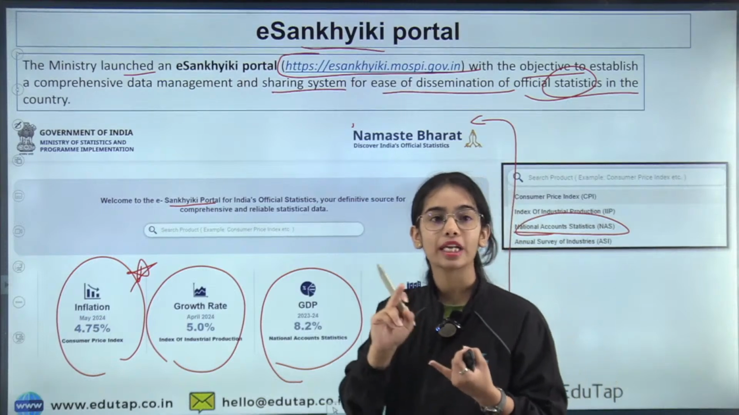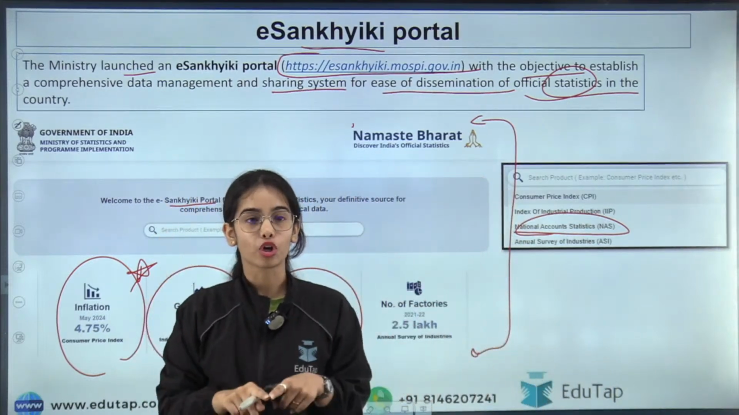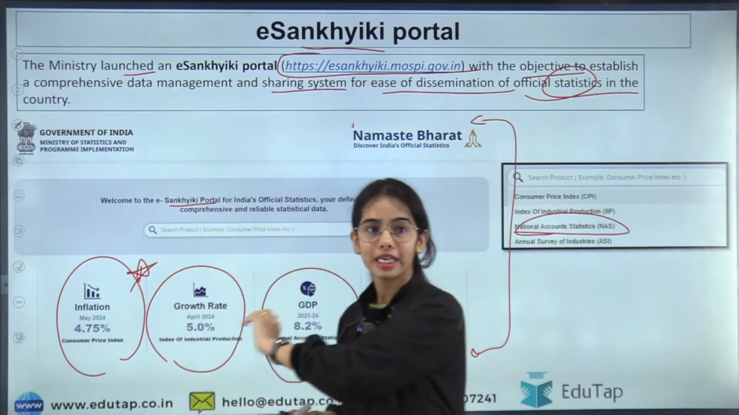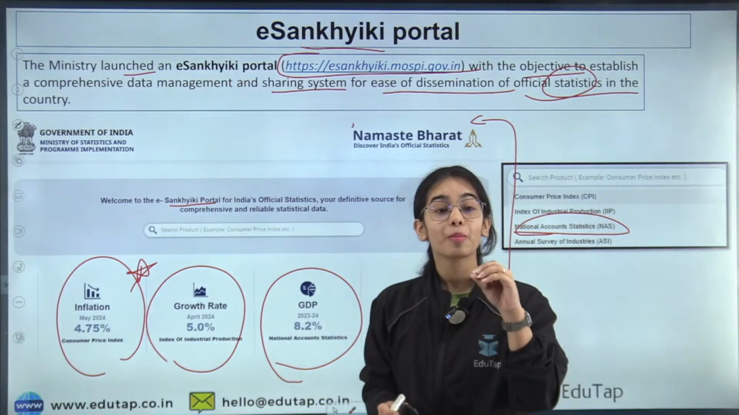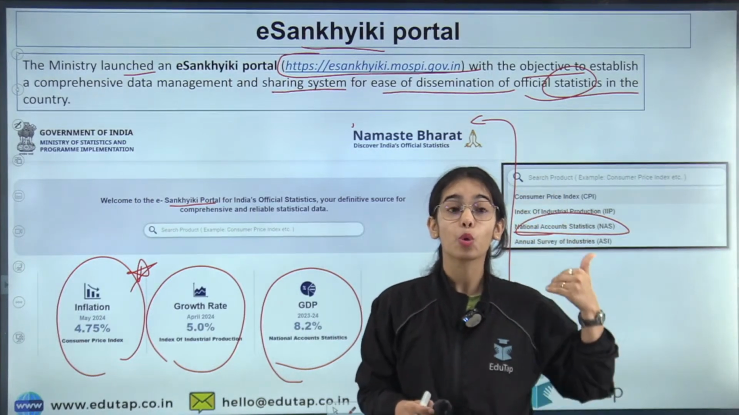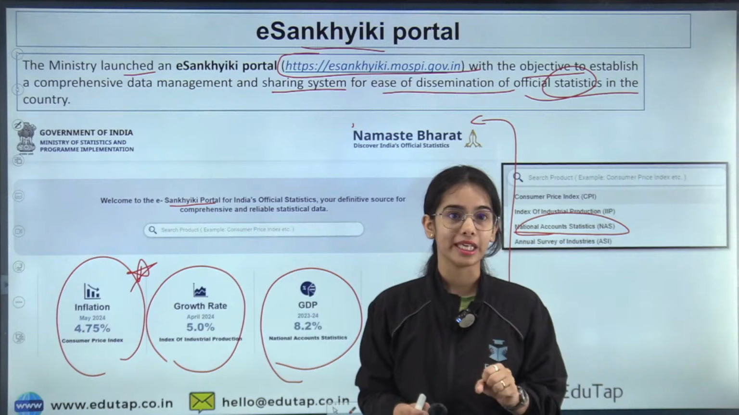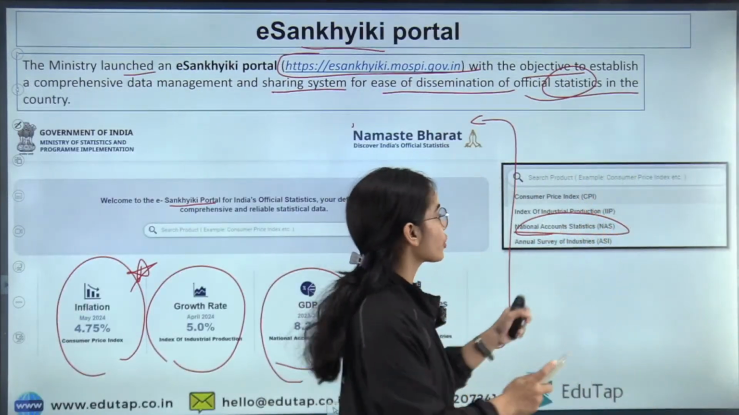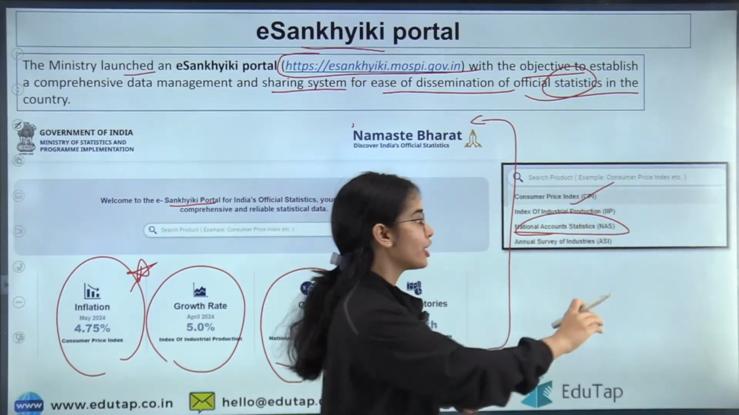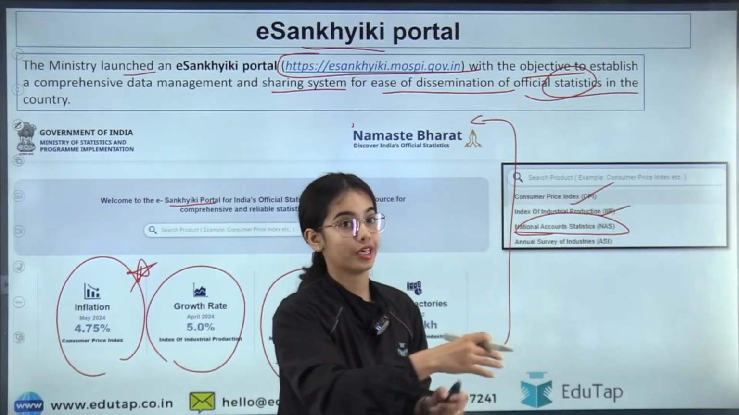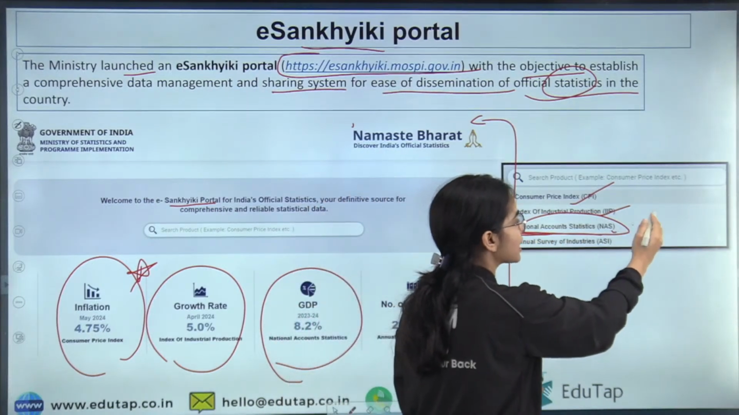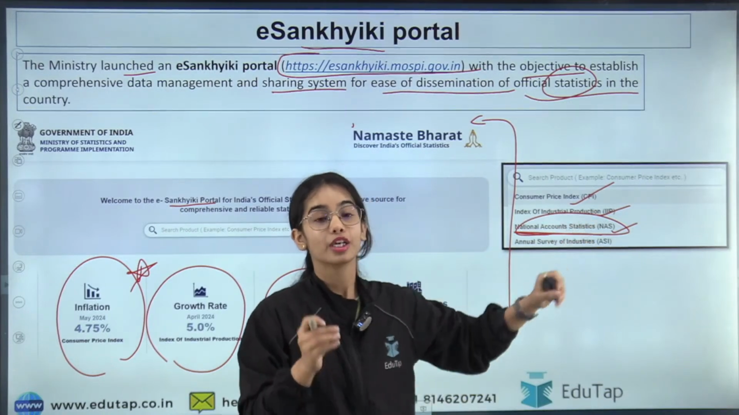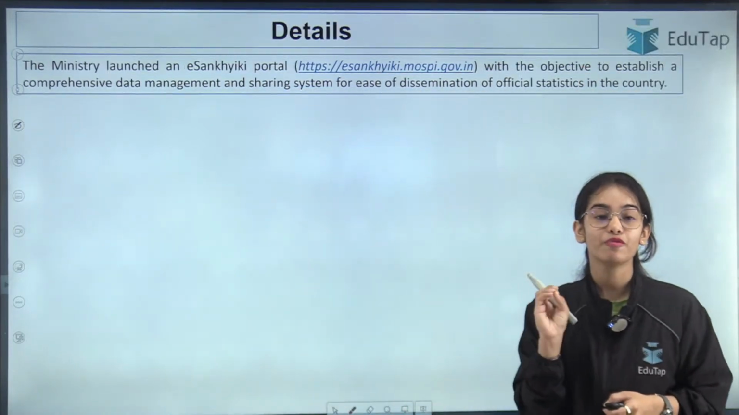So till now also NSO used to release the press release for the GDP data, for the GVA data, for the inflation like CPI and WPI data, but it was quite hard because you had to go through the whole press release to find the important data. But now the important data will be in front of you, and through this, if you want to see the CPI data, you can directly go here. If you want to see the industrial data, you can directly go here. If you want to see the national account statistics, that is the data of the nation, such as the income data and such, you can go here. So the searching of the data has become very, very easy.